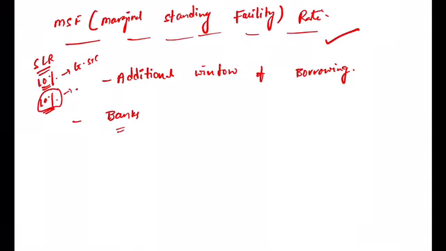But here, for the marginal standing facility rates, the actual SLR government securities, the actual prescribed limit of government securities, what is that? I told you, under the statutory liquidity ratio, some portion of demand and time liabilities should be put aside in terms of cash or gold or government securities with the bank itself. Extra also you can buy, it is the wish of the bank, I told you.